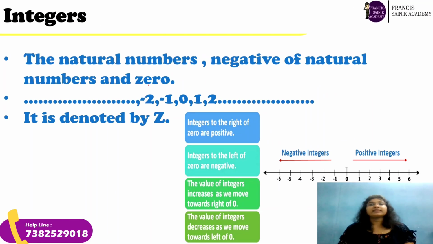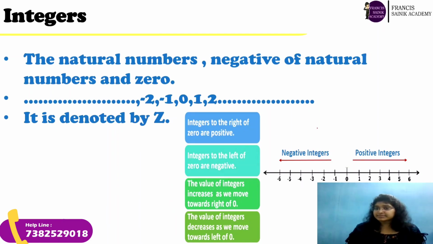Next, integers. What are these integers? The positive numbers, the negative numbers and 0 together are called integers. So what are integers? Integers are natural numbers, 0 and negative numbers.